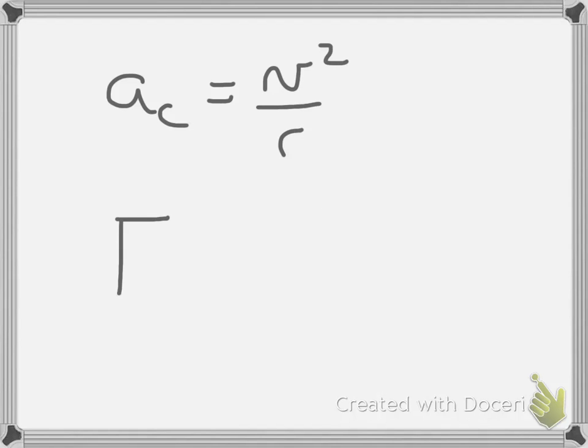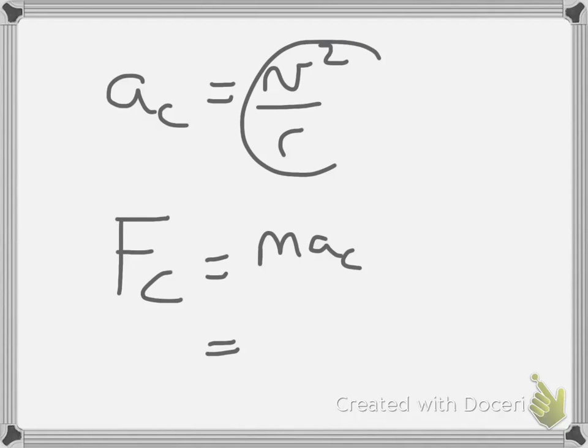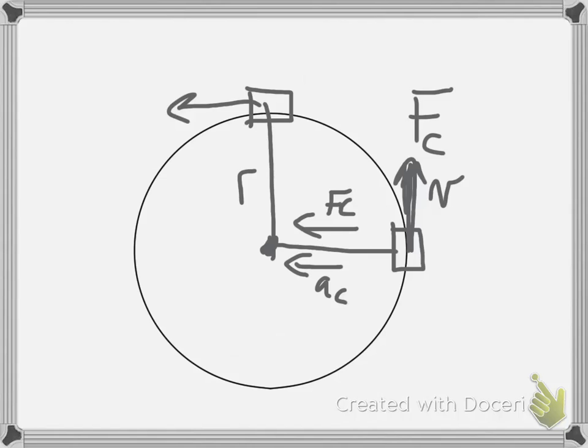The other equation you might see or need to use is Fc equals mac. Okay, our centripetal force equals mass times centripetal acceleration, which if we plug this in here for that, we get mv squared over r. The mass is the mass of the object right here, whatever the mass is that's going around in that circular motion. And then again, the v is the velocity or the speed as it goes around the circle, and r is the radius.